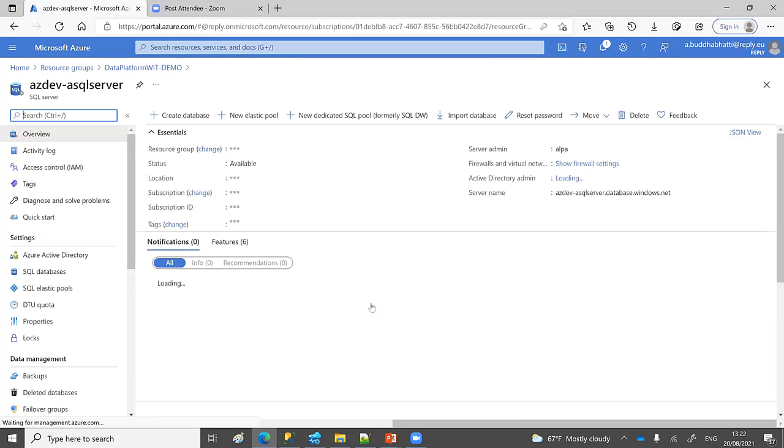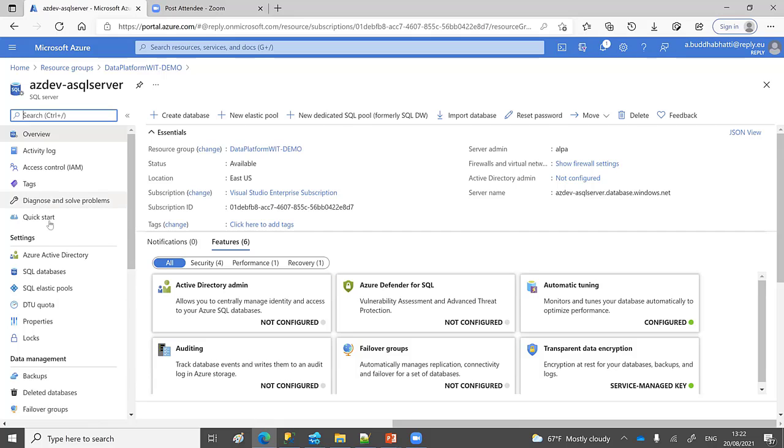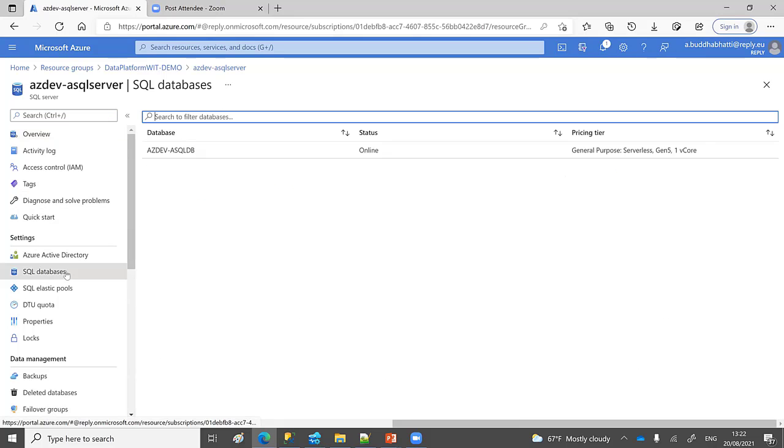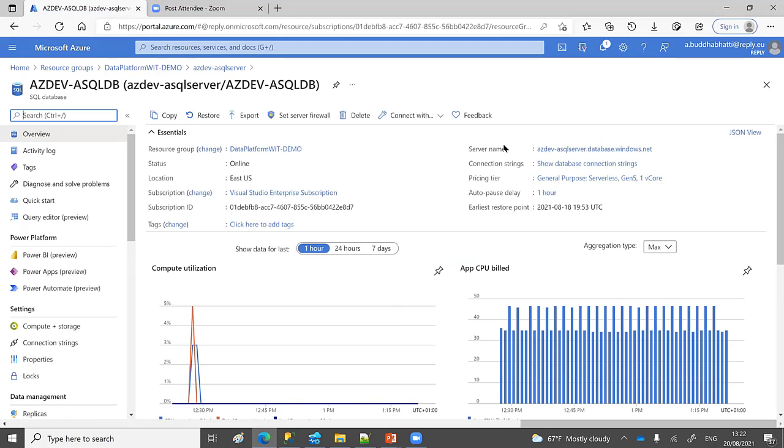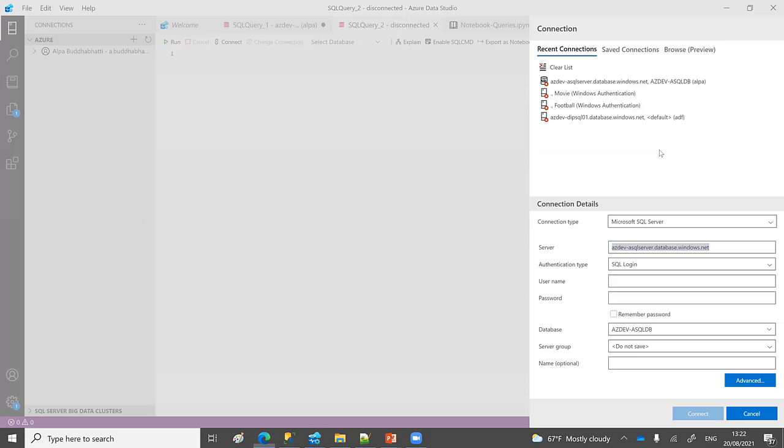If you go here in the servers, in the overview section, this is your server name. So in your database, in overview, you can see the server name. You just need to copy it this way. Once you click here, it will copy and then you can use it in here. I already have that.